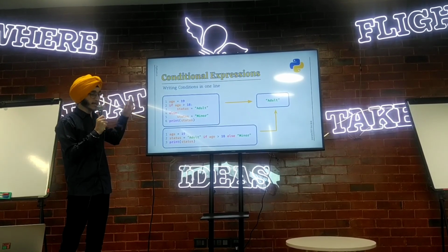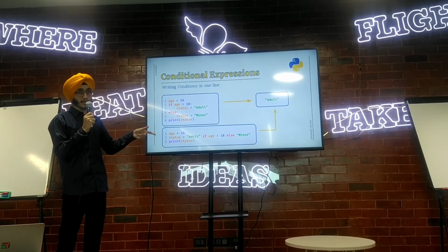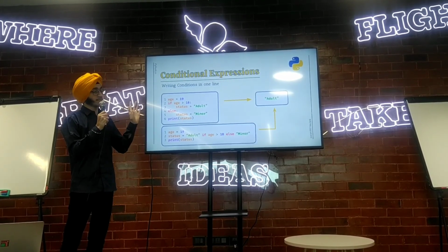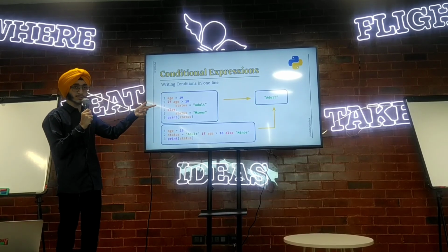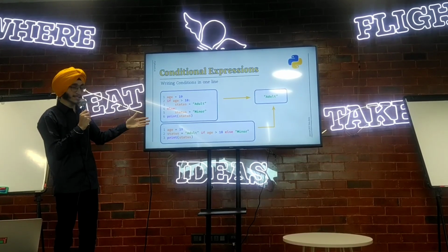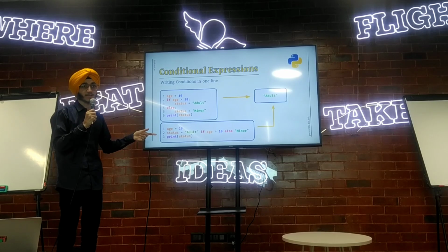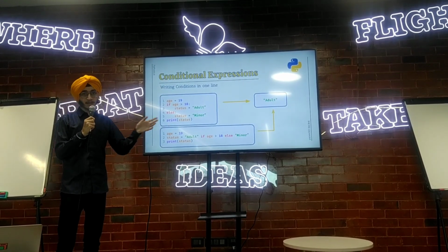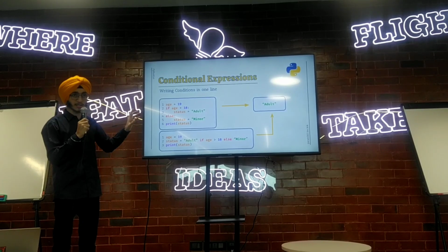Normally we write here you can see the same code, two code blocks, which are doing the same work. First is the normal if else pattern, and second is the conditional expression. So this is how we can write the conditions in one line.